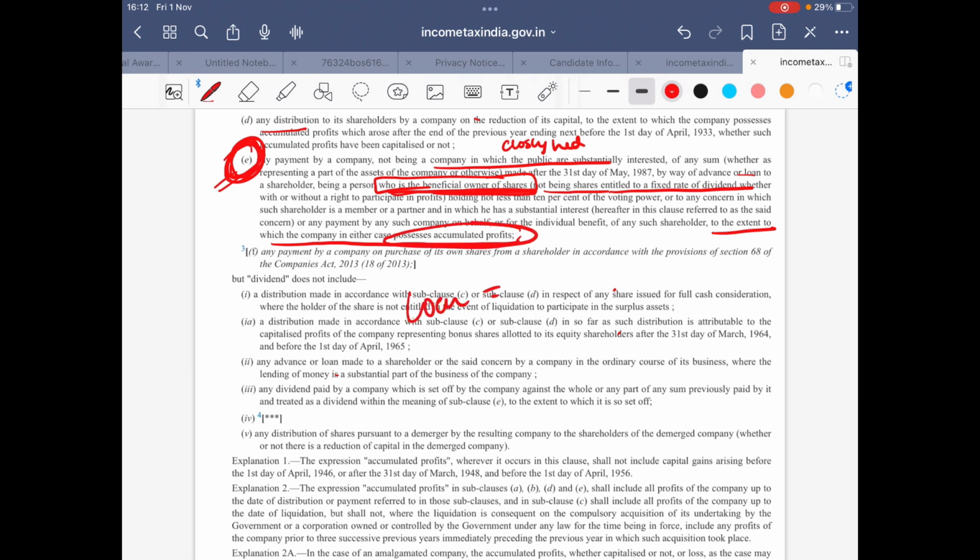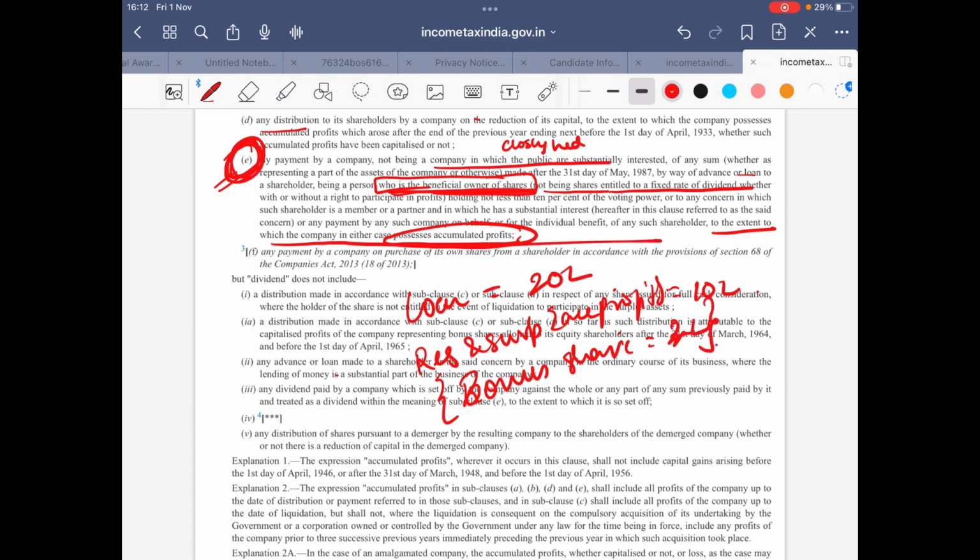So suppose the loan is given for 20 lakhs. The reserves and surplus, that is the accumulated profit of the company, is only 10 lakhs, out of which there was a bonus share of rupees 2 lakhs. So in this we can see that the part whether capitalized or not is missing.